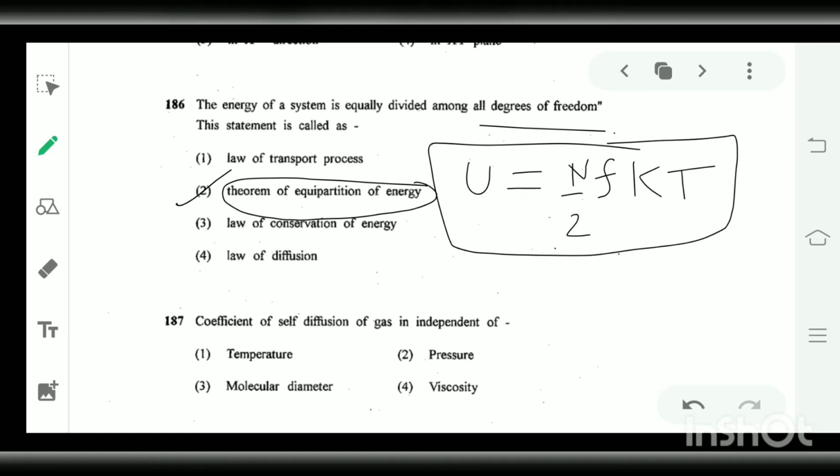Next question is, coefficient of self diffusion of gas is independent of. Coefficient of self diffusion of gas depends on temperature, pressure and molecular diameter, meaning molecular dimensions, all of them, but not on the viscosity. So this is the answer. Coefficient of self diffusion of gas is independent of the viscosity of the gas.